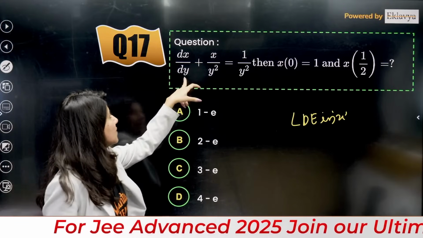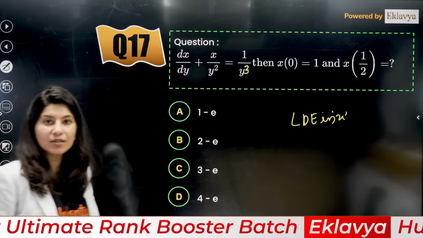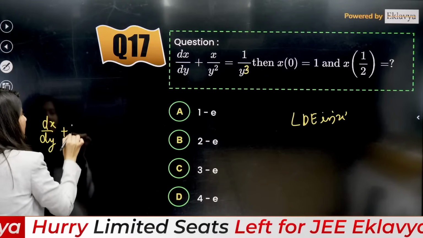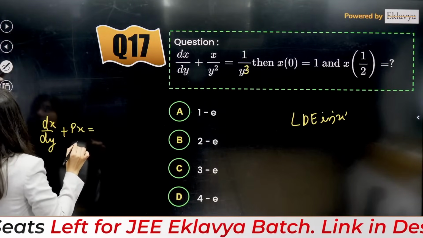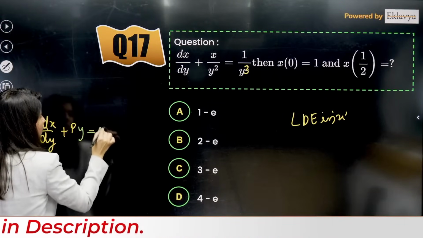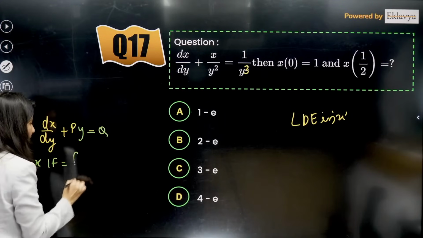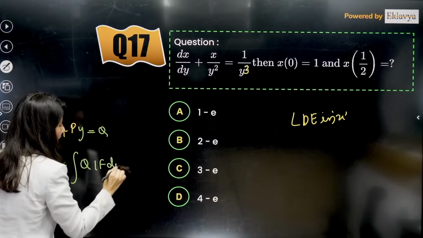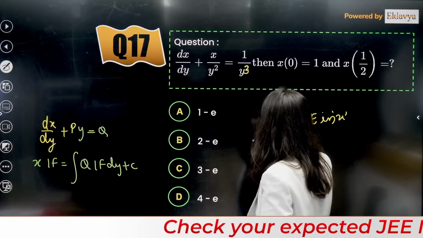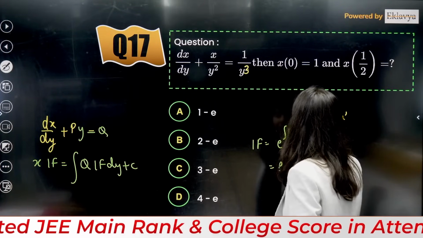Alright, so this is dx/dy + x/y² = 1/y³. This is the question. So this is dx/dy + Px = Q, with P as a function of y. This is your linear differential equation whose solution is x times integrating factor equals integral of Q times integrating factor dy, plus c. This is your formula. What is your integrating factor? Can anybody tell me? From here the integrating factor will be e^(∫P dy).